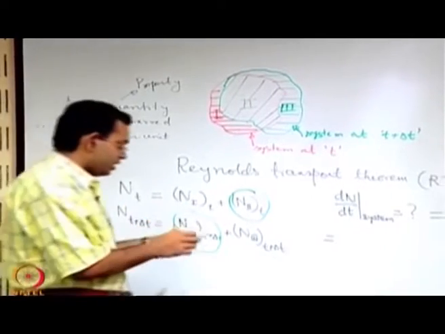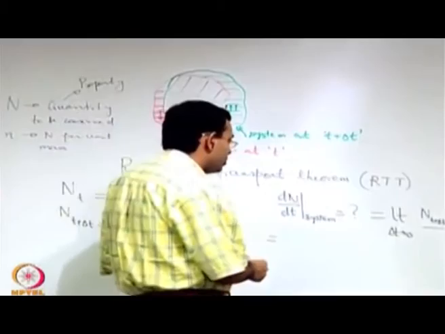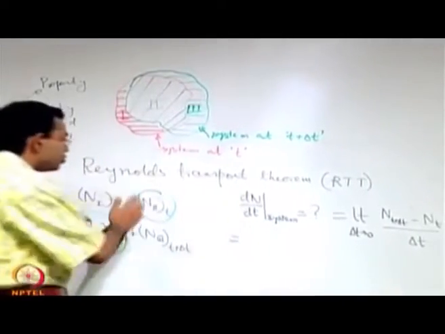So, mathematically we will express this, or break it up, into two different terms.